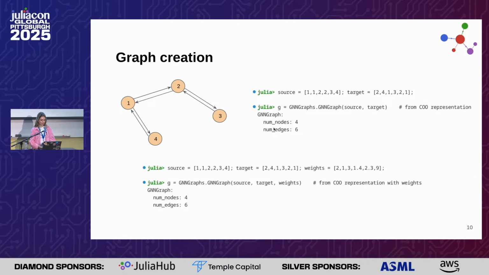For example, the first entry of source means that we are looking at the edge from 1 to 2, and the source node of this edge is 1. Then we have the target, which is 2, because this edge goes in this way. So this is another way to create a GNNGraph.